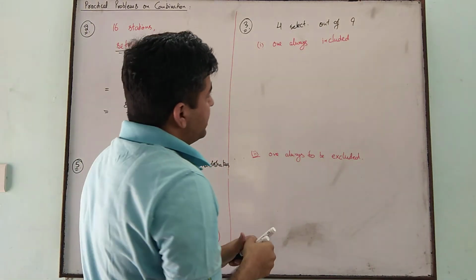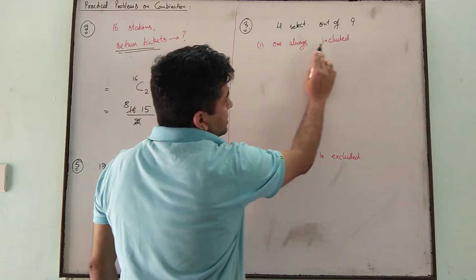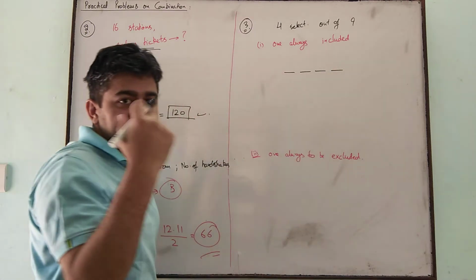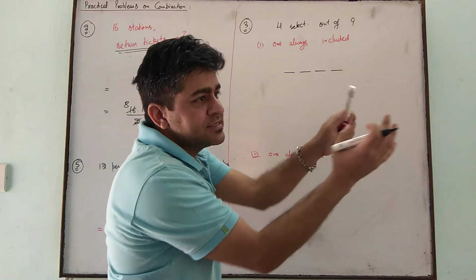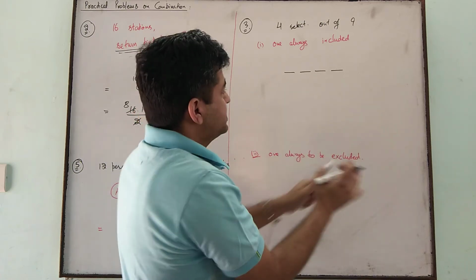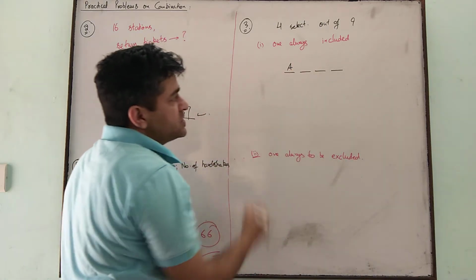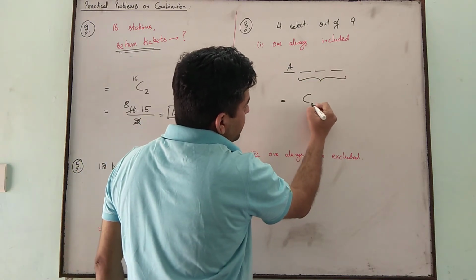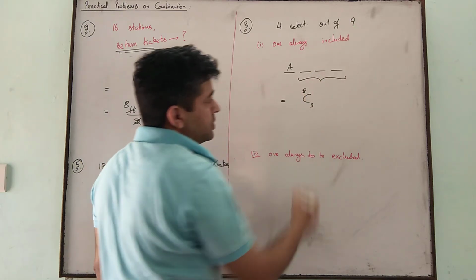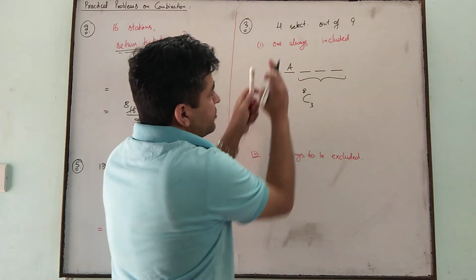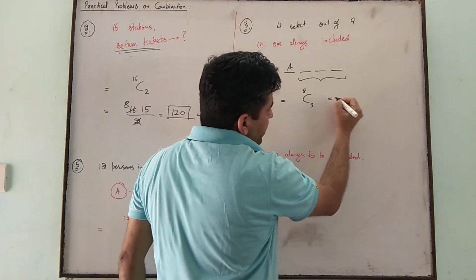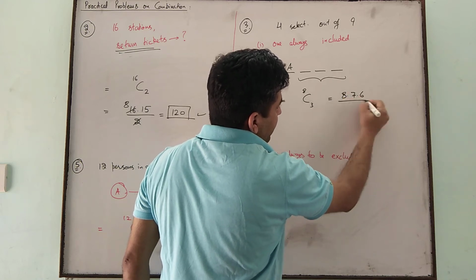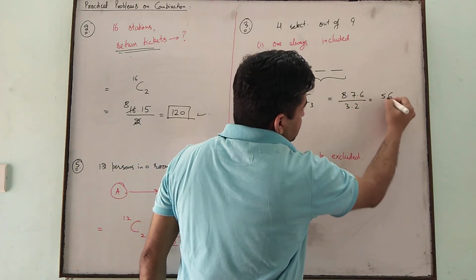But now he has given one condition here, that one person is always included. Out of 4 selections, let us say A is the person, he is a special person and we need to select him compulsorily. So A is fixed. Now the rest, 3 must be called out of the rest 8. These can be changed. This is fixed. This person is always included. So 8C3, when one person is always to be included. 8 into 7 into 6 divided by 3 factorial. That is 56, will be the result.